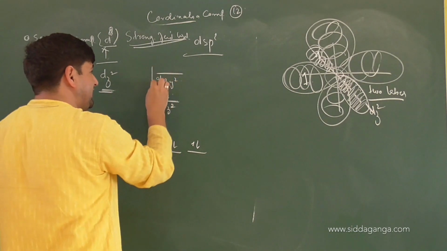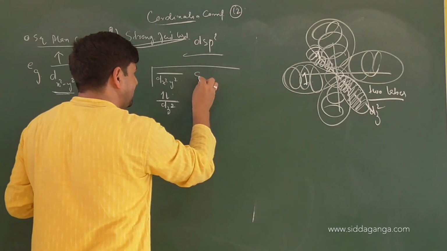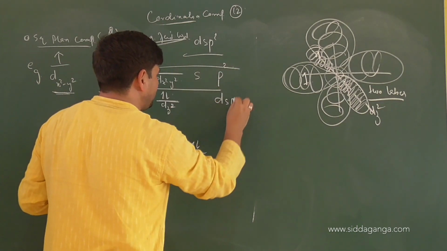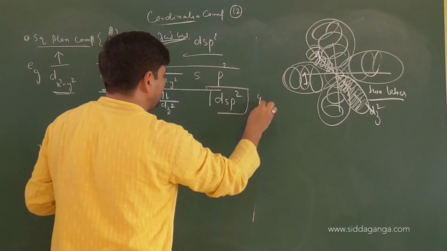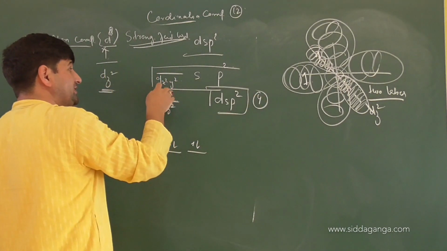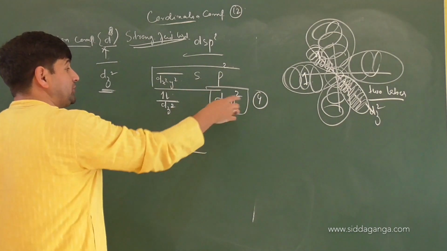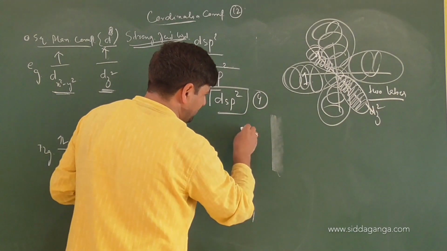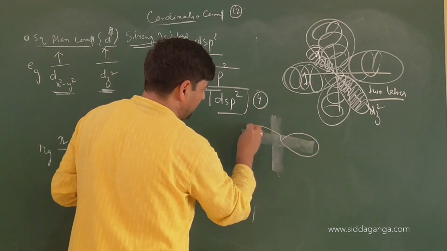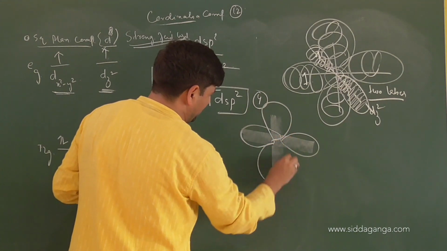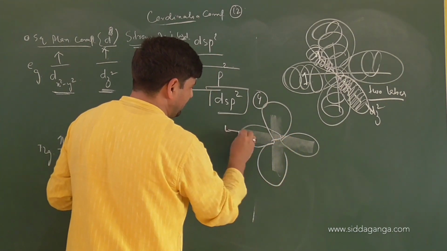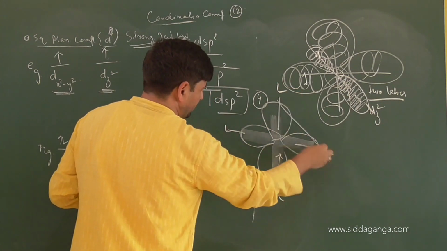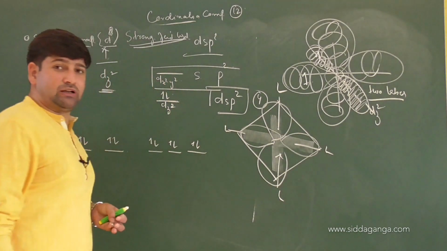Yes. So this dx square y square will combine with s and then 2 p orbitals and make dsp2 hybridized orbitals. How many will be made? 4. So keep it in mind, it is dx square y square only which is responsible for making which geometry? Square planar, and that is correct. Have a look, this is x, this is y. So along this a bond is made, along this a bond is made, along this, and along this. So we have here a ligand, here a ligand, here a ligand, and here a ligand. When you look at the geometry of this, it will be perfectly square planar geometry.